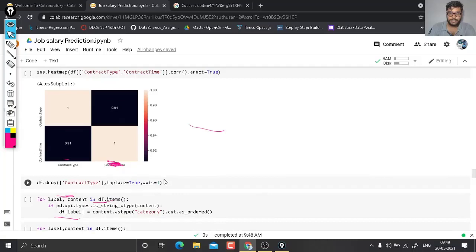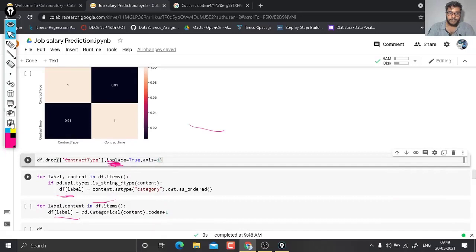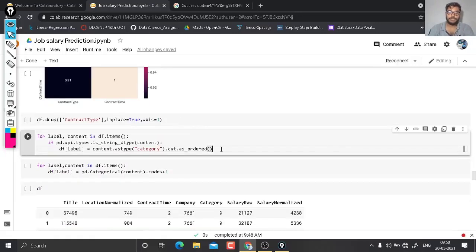So here you see we have deleted contract type from our data set. We have more missing values in our data set, which we should cover in the next lecture.